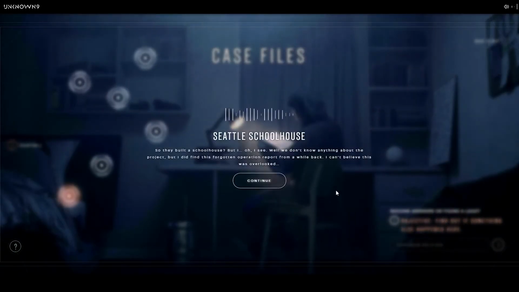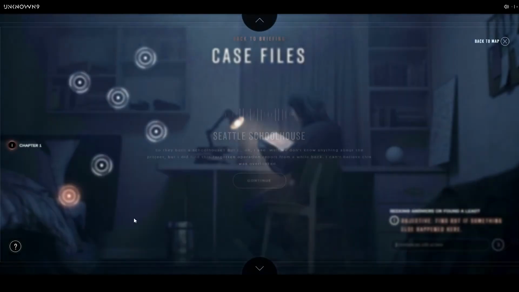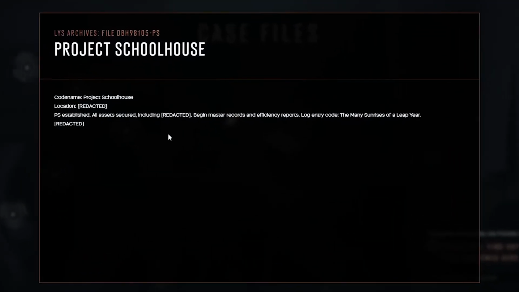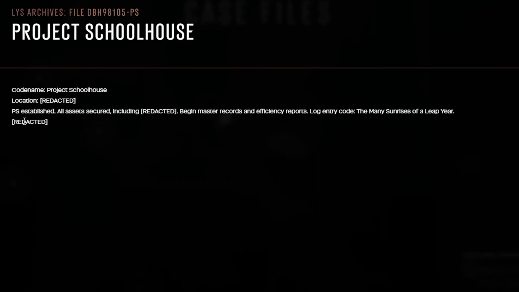So they built a schoolhouse. But oh, I see. Well, we don't know anything about the project, but I did find this forgotten operation report from a while back. I can't believe this was overlooked. Okay, more documents. Project Schoolhouse. PS established. All assets secured, including redacted. Begin master records and efficiency reports. Log entry code, the many sunrises of a leap year.